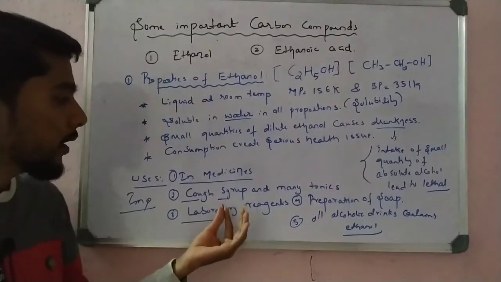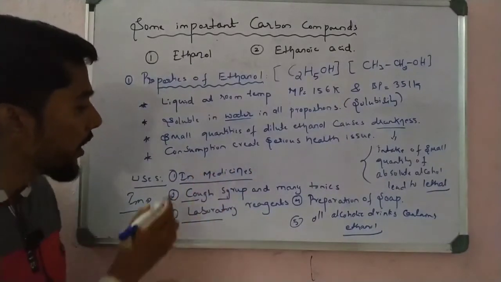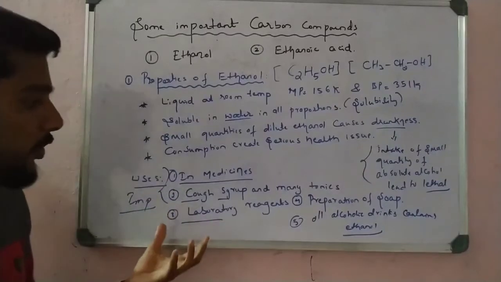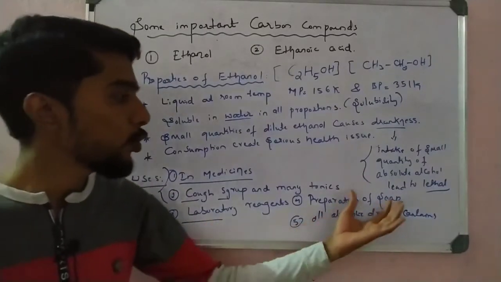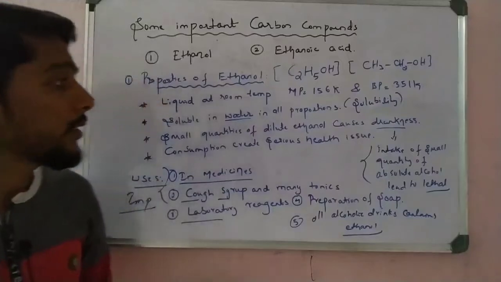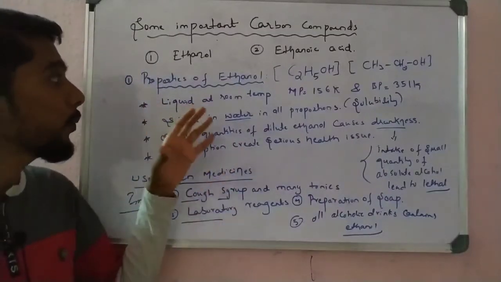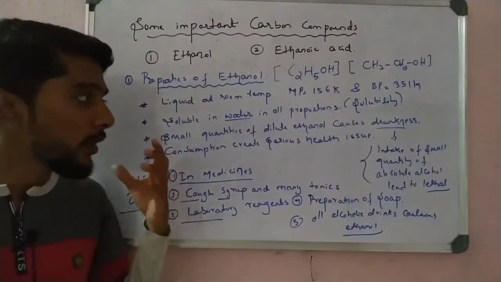One is cough syrup, one is medicine, both related to medicines. One is laboratory reagent, one is soap, and one is alcoholic drinks. These are all, students, about the properties of ethanol and their uses. So take this down.